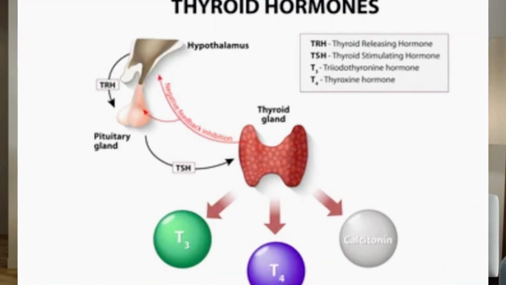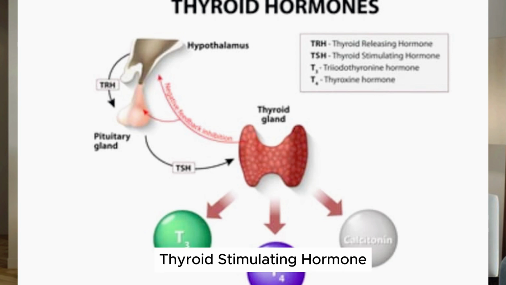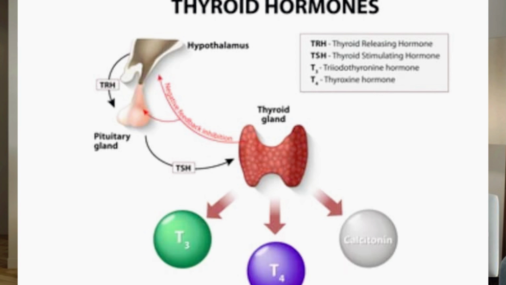Now, hyperthyroidism is the thyroid state resulting from hypersecretion of thyroid hormones. And what are they? The T3 and the T4, which is the triiodothyronine and then levothyroxine. Now, these particular hormones play a major role in a situation whereby the thyroid hormone is low. The thyroid stimulating hormone. Now listen to it. Stimulating. That means that if you are low, then I need to stimulate you to be able to produce more.